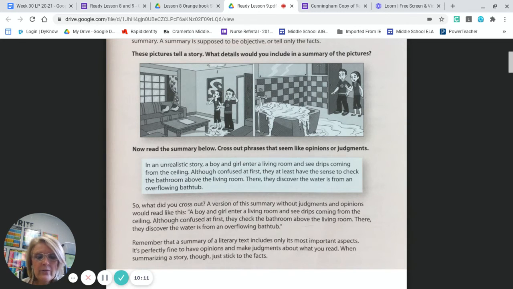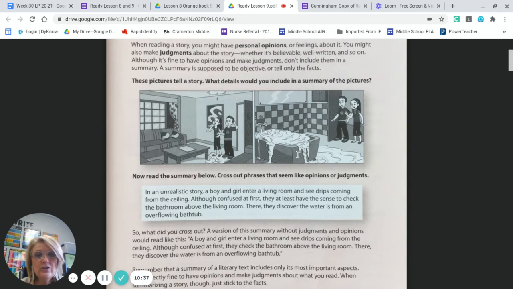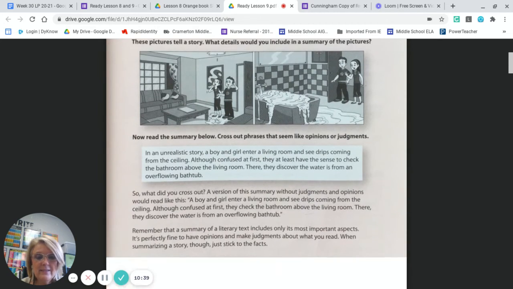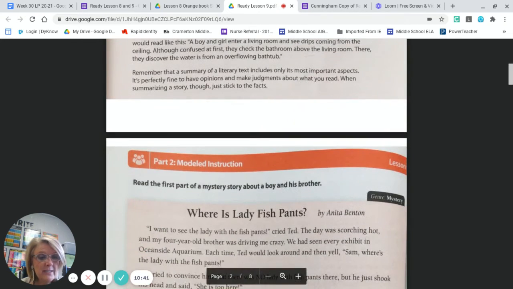A boy and girl enter a living room and see drips coming from the ceiling. Although confused at first, they check the bathroom above the living room. There they discover the water is from an overflowing bathtub. So that's a summary. It's free of judgment. It's free of opinions. It cuts straight to the facts. It talks about the characters. It talks about the setting. And it tells you exactly what's happening. That's what you want a summary to sound like.